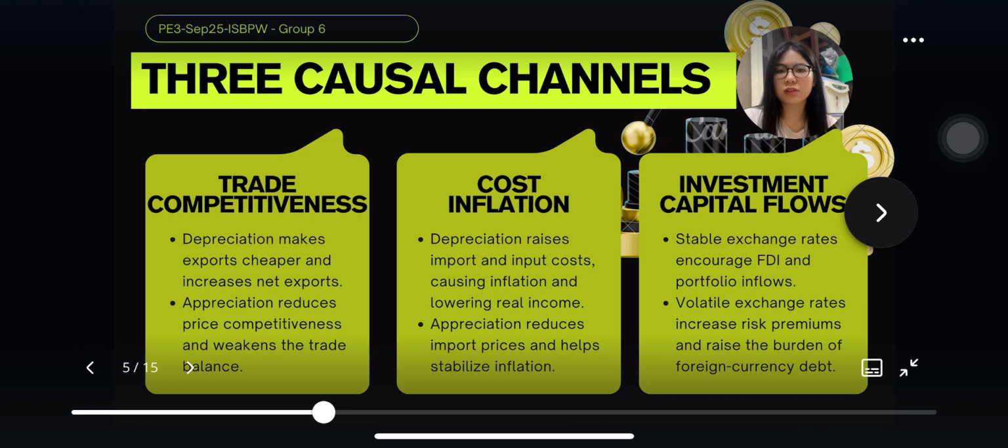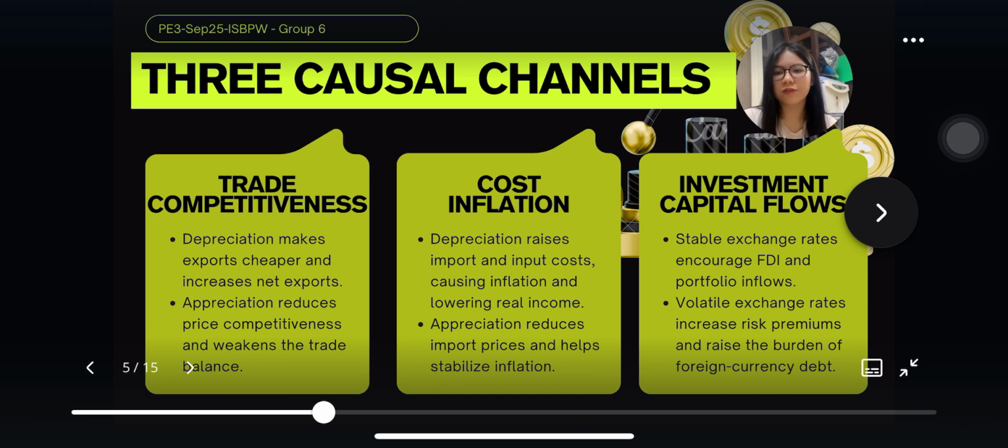The second channel is the cost and inflation channel. Since Vietnam imports a large share of its intermediate inputs, a weaker dong makes these imports more expensive. This spreads production costs and fuels inflation, reducing household real income. Meanwhile, an appreciated dong lowers import prices and helps stabilize domestic inflation.